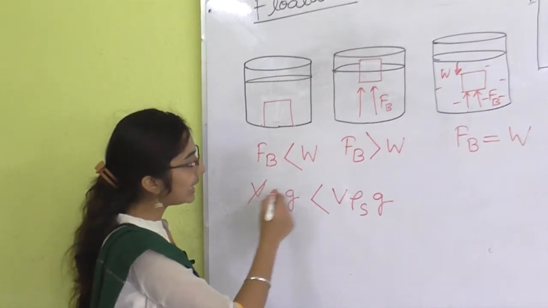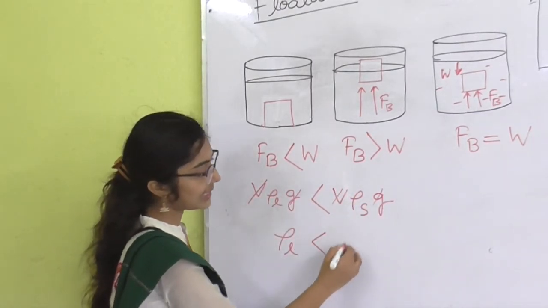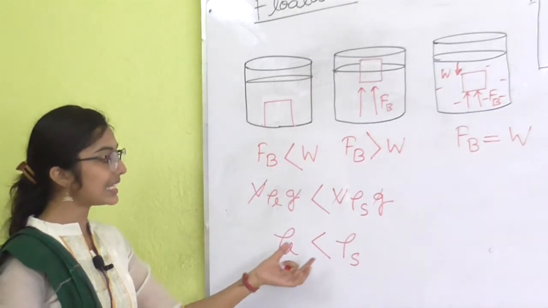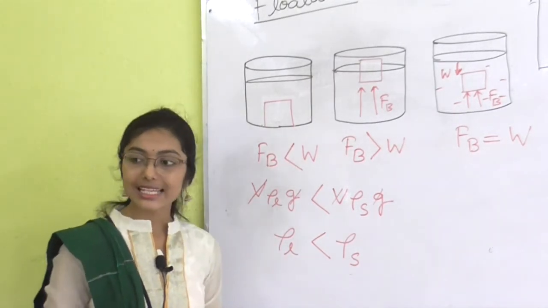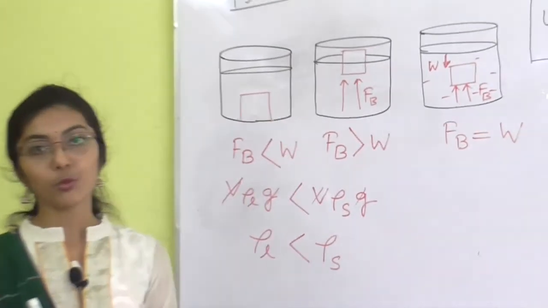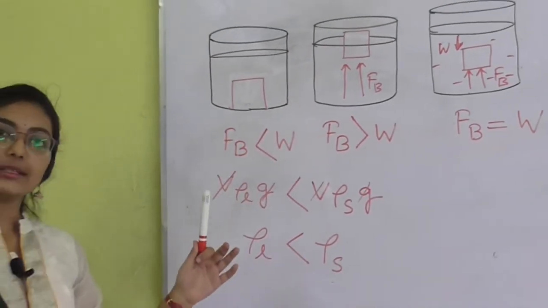So, cancelling V and g, the only thing that is remaining is rho L and rho S, and the relationship is rho L is less than rho S. So the density of the brick is more than the density of the water. That's why the object is sinking into the water.